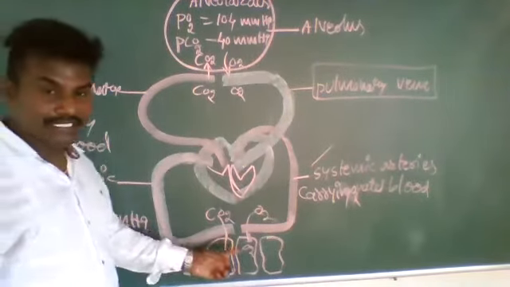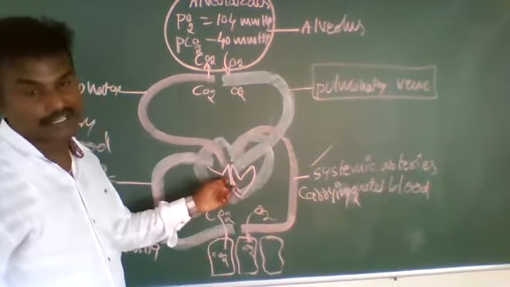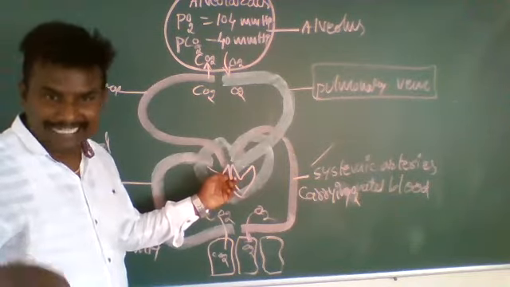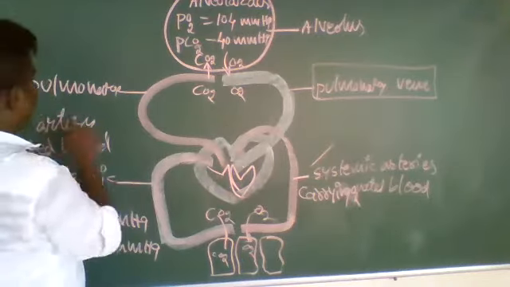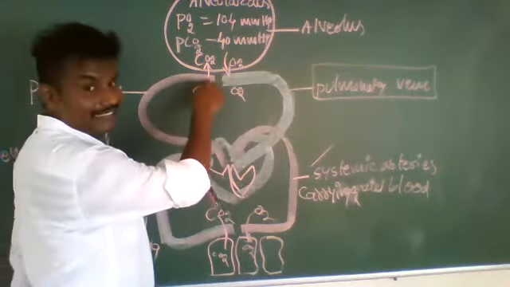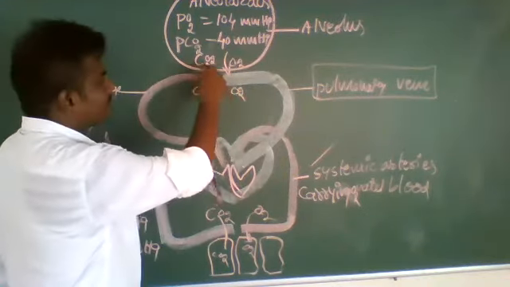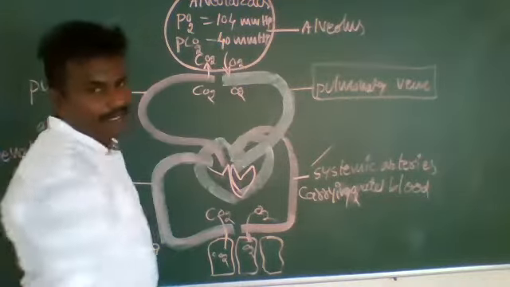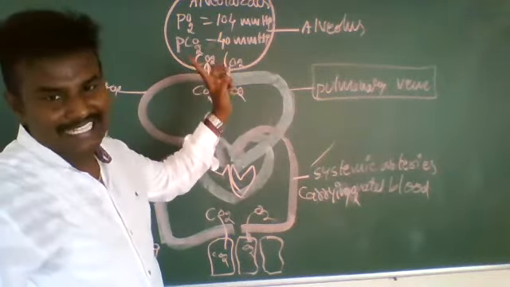Those systemic veins bring deoxygenated blood to the heart. The deoxygenated blood contains carbon dioxide. From the heart, the pulmonary artery carries deoxygenated blood to the lungs. In the lungs, the carbon dioxide is expelled into the air. Here, exchange of gases takes place.